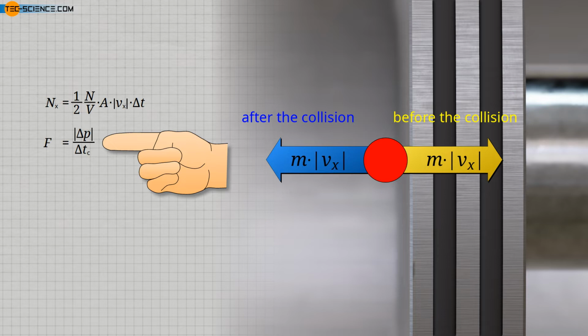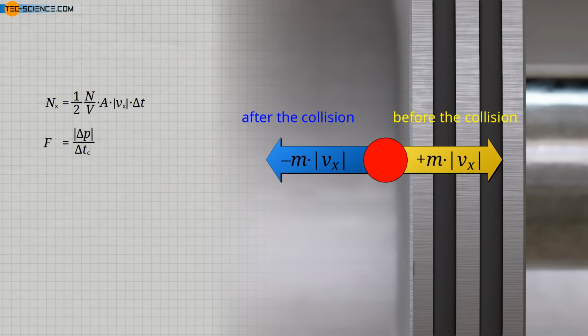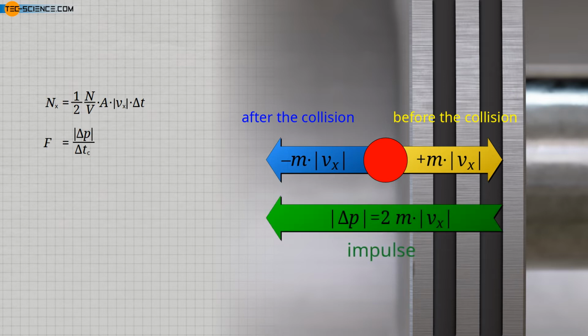At this point, the momentum must be considered as a vector quantity. Since the momentum of a molecule is plus m times Vx before the collision and minus m times Vx after the collision, the momentum has thus changed in total by twice the absolute value of the momentum. This may sound a bit confusing at first, but in many cases you have a similar situation where this fact is much easier to understand.